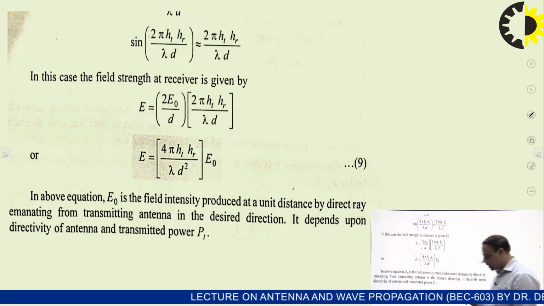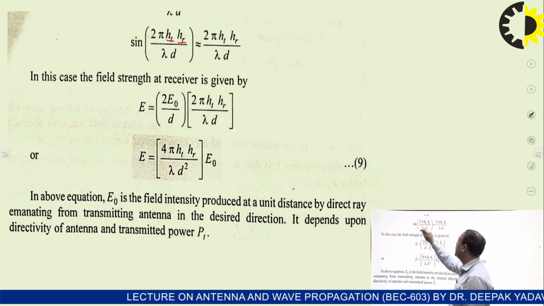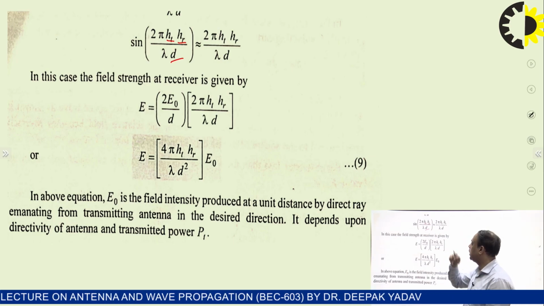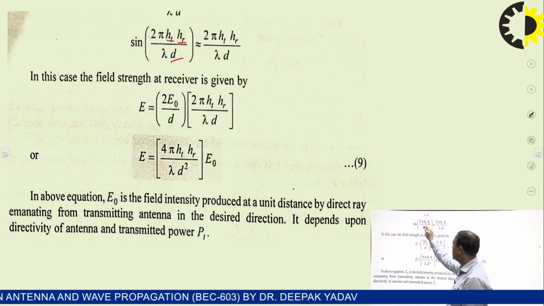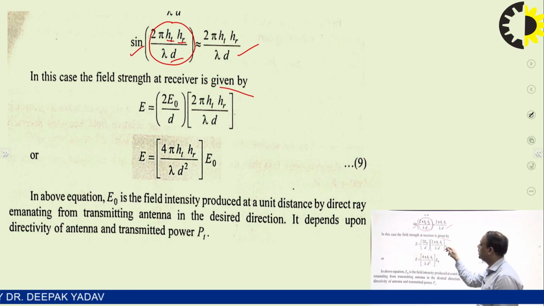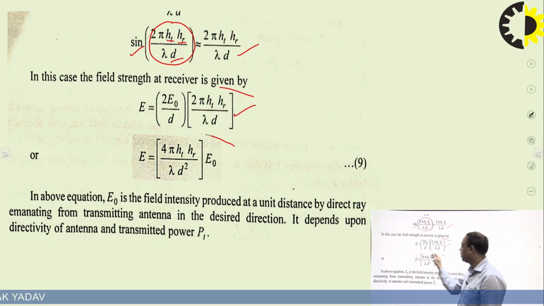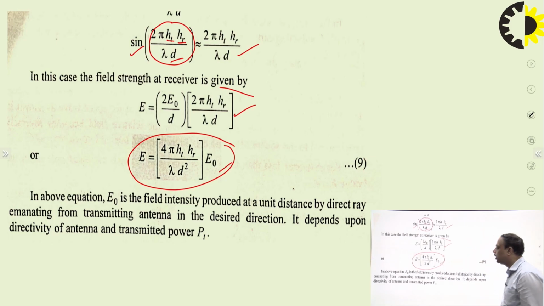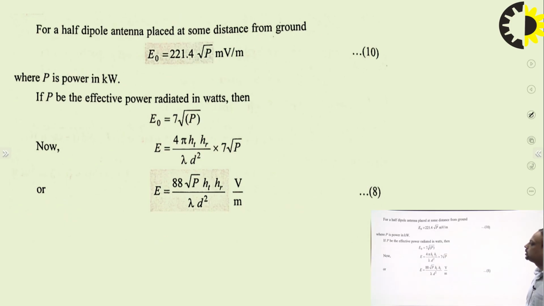Now again, if we see this term, the multiplication of ht and hr in meters is very small compared to distance d, which is the distance from the transmitting to the receiving antenna, which is in kilometers. So this small thing is divided by a very big thing, then this complete term becomes very small, so sine of theta is now equivalent to theta only. So we can remove the sine as well, and we can write the total field received as equal to 4 pi ht hr by lambda d square times the field transmitted from the transmitting antenna. So this is the derivation of the amount of field that is received.